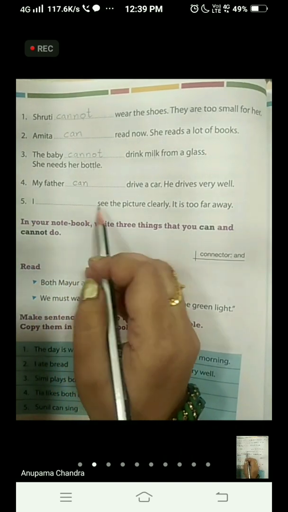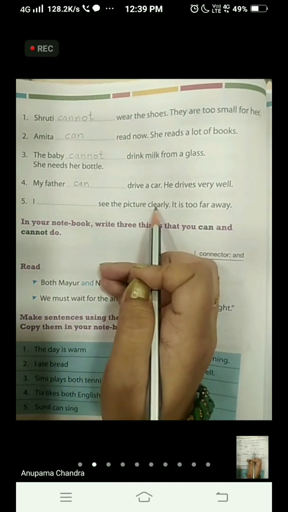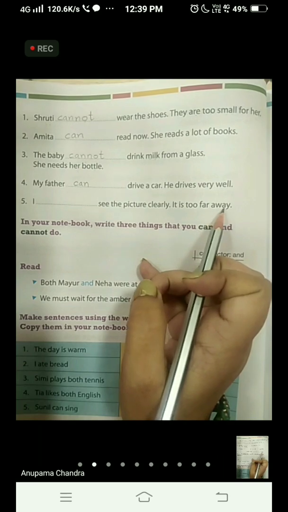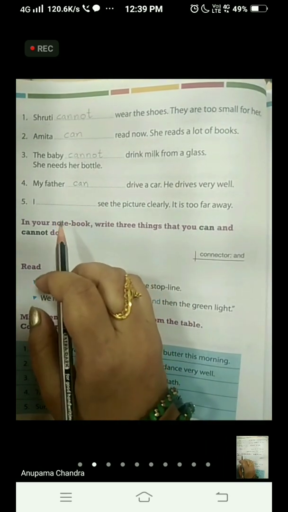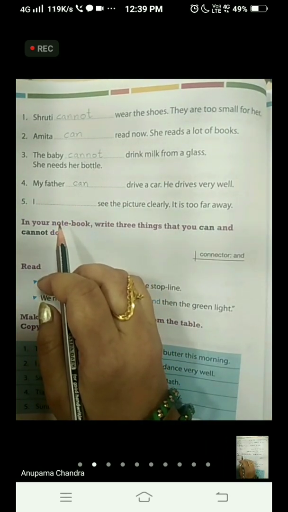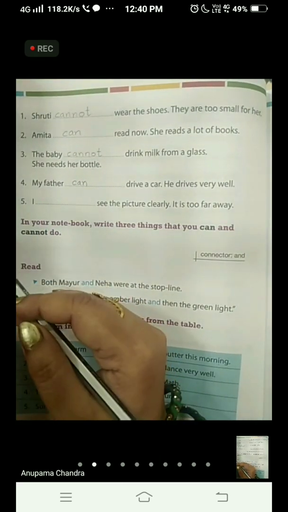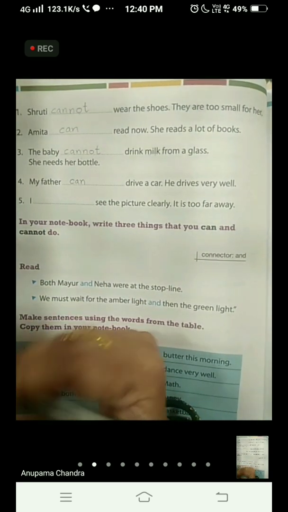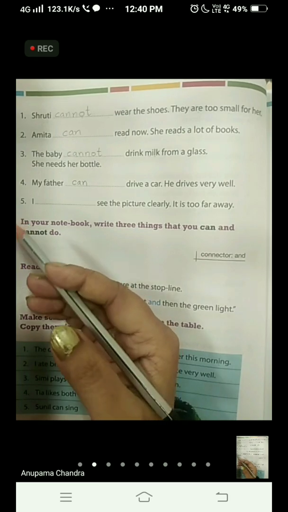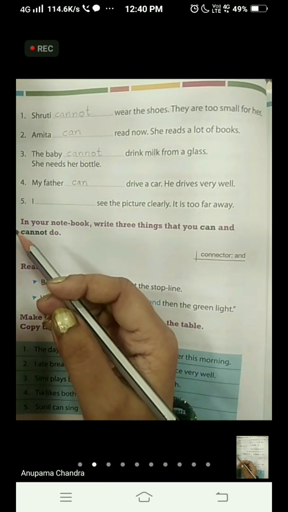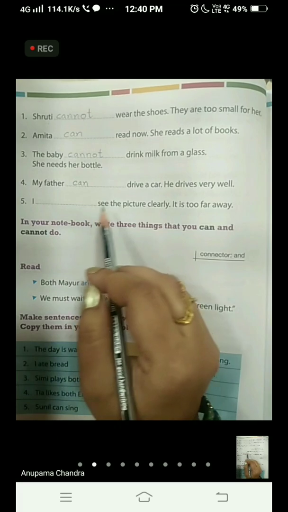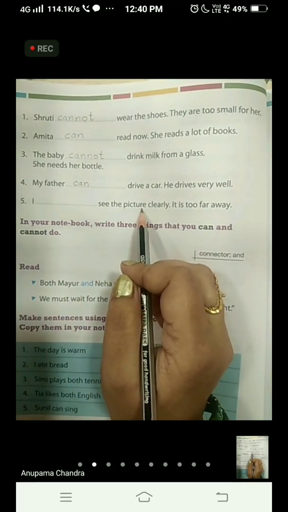Okay, now have a look at the fifth one. I dash see the picture clearly. It is too far away. Now what is given in the picture? A picture is there. Okay, and the boy is standing a little behind from that picture, a little far away. Why? Because a barrier was there in between and he cannot cross that barrier. That barrier is made with a ribbon. He cannot cross that and he is not able to see the picture properly.